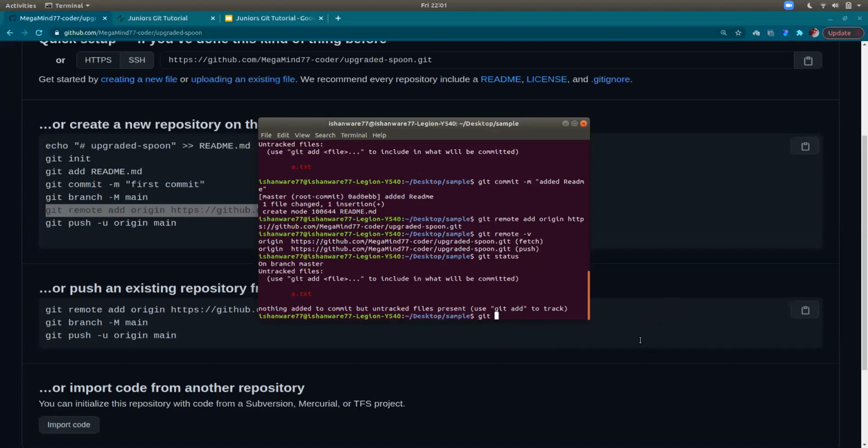Okay, so that's done. So we'll just push the changes now. When you say git push, now you need to specify the origin. I've added the origin here. Origin is basically the repository on GitHub that I'm going to push changes to. Now I will specify the repository and the branch. The branch is master.